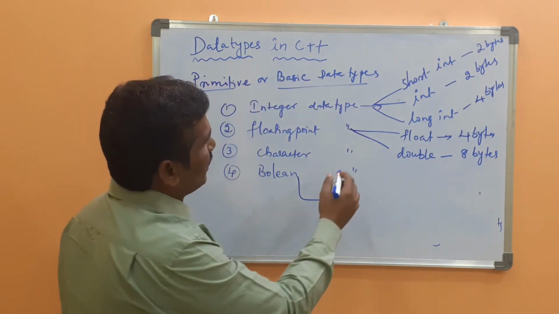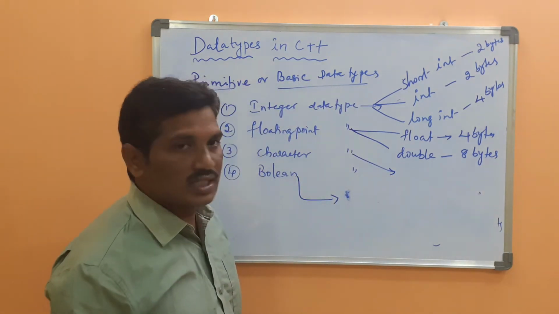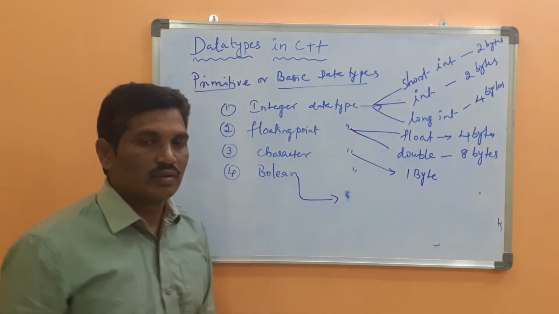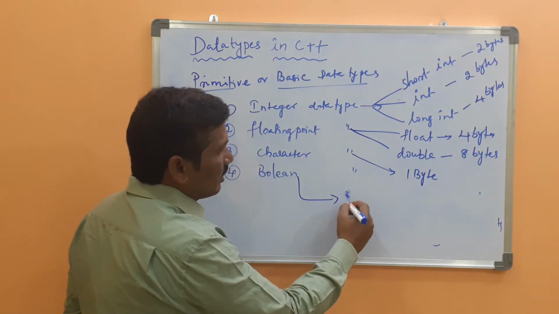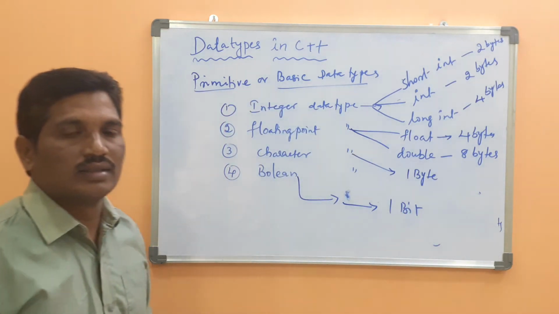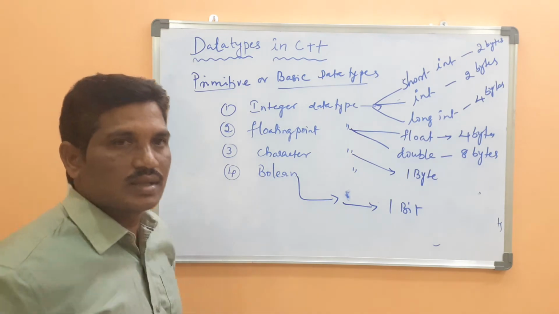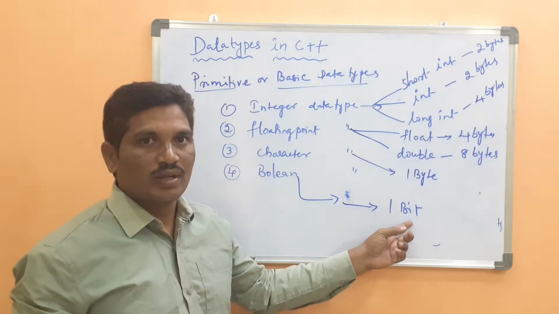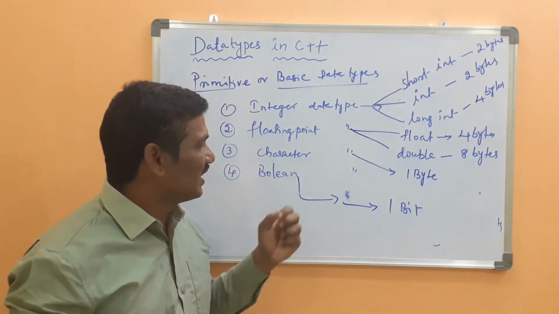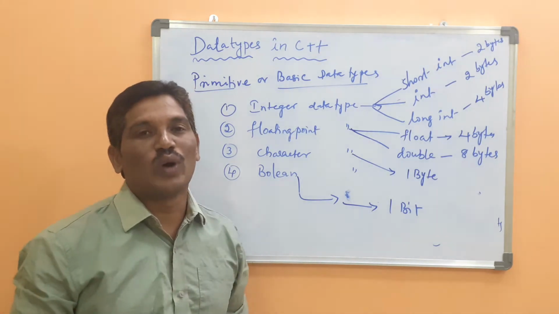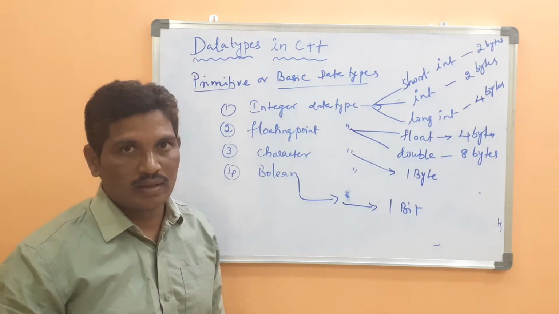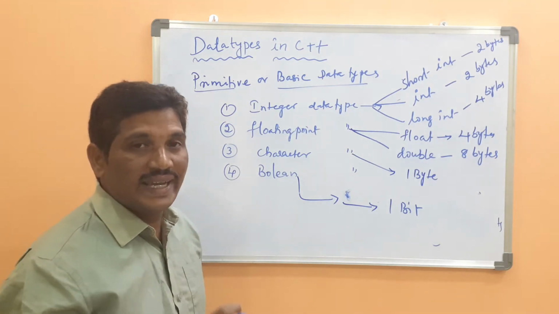When you come to the character data type, what is its size? 1 byte. Boolean: what is the size? Only 1 bit, not even a byte. Many students do not know the size of the boolean data type. The size of the boolean data type is 1 bit, not even a byte. 1 byte equals how many bits? 8 bits.